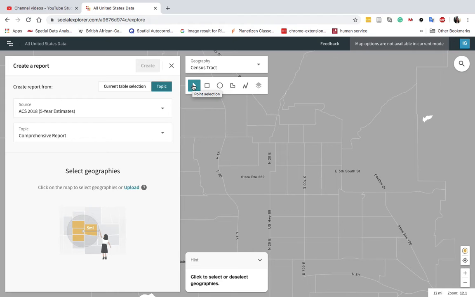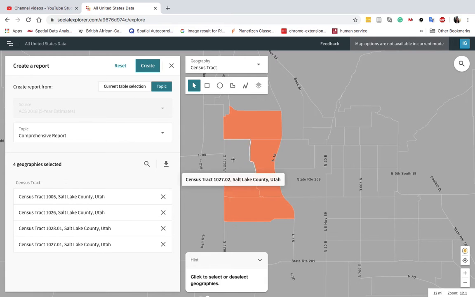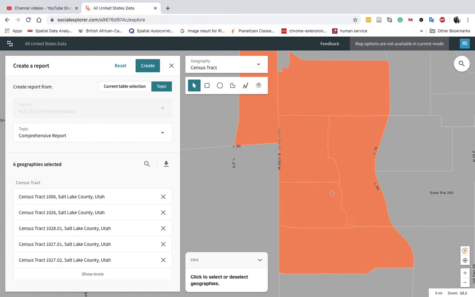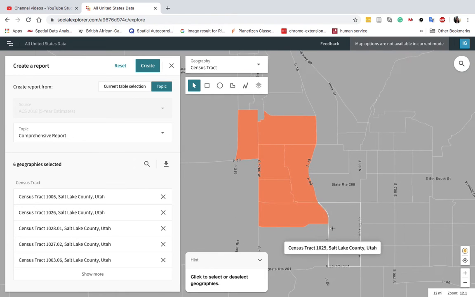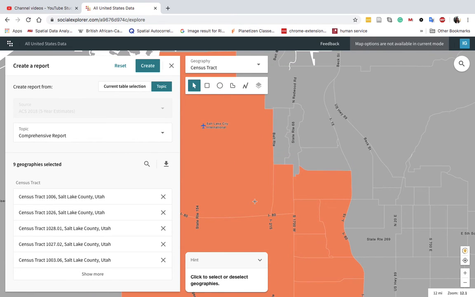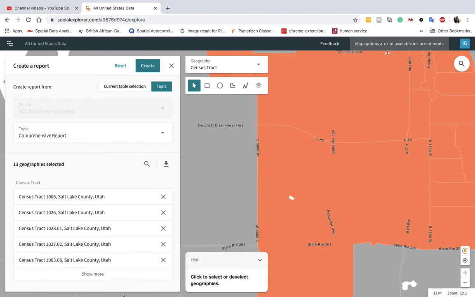After that, you will have the point selection, and here basically just click and it selects that census tract. Again, go back to the instructions to select the census tracts that are appropriate. This one is inappropriate. As you see, these are the census tracts in the west side, including the airport.